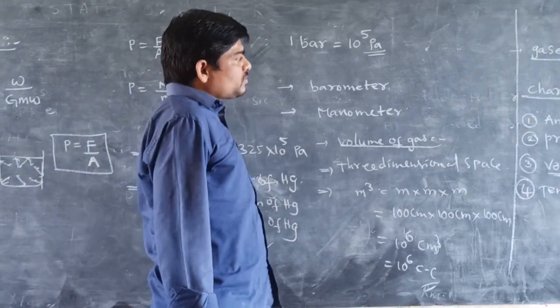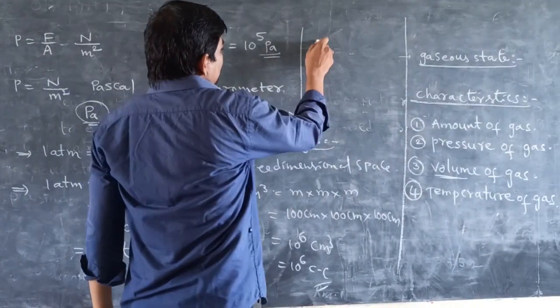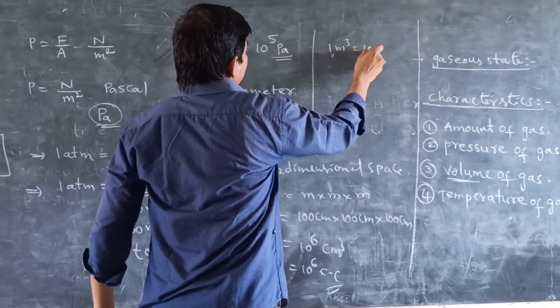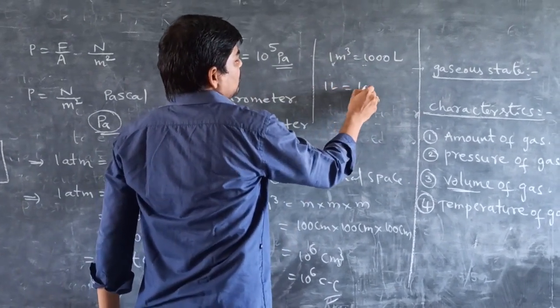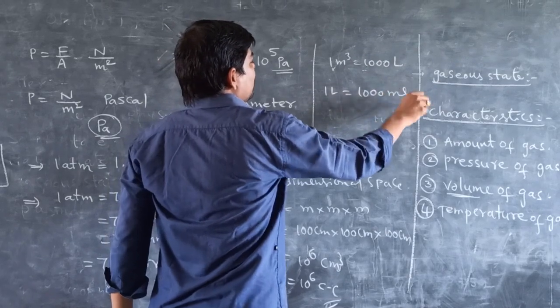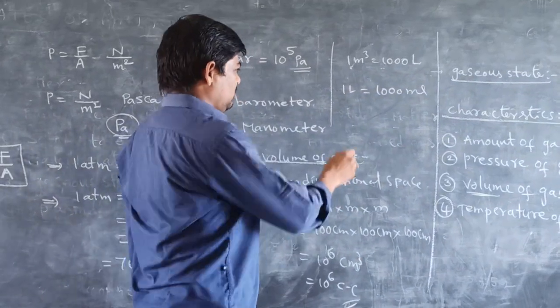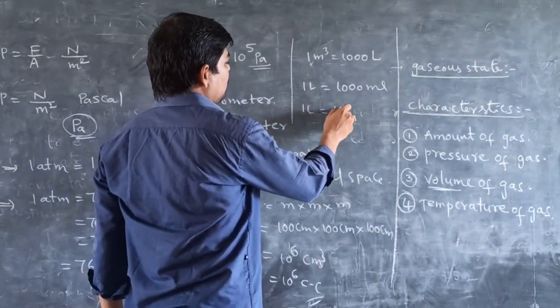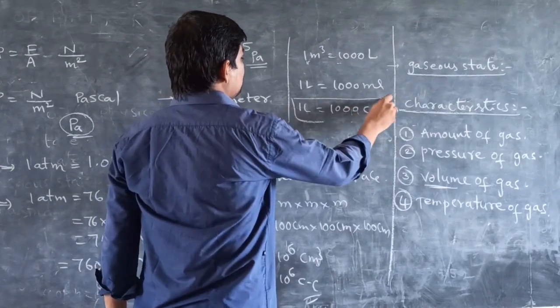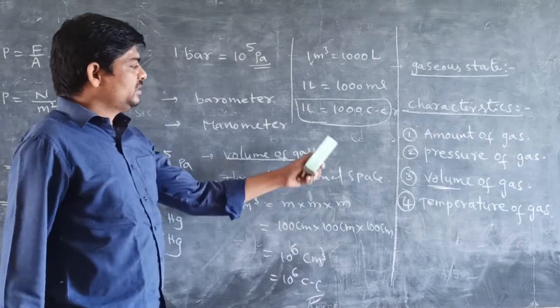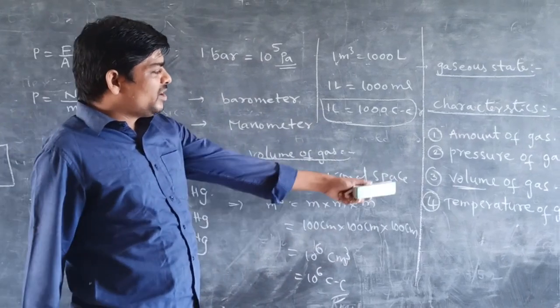Also, 1 meter cube is equal to 1000 liters. And a liter, we know, equals 1000 milliliters. So 1 liter equals 1000 cc. Also write that 1 liter equals 1000 cc. These are the units of volume of gas.